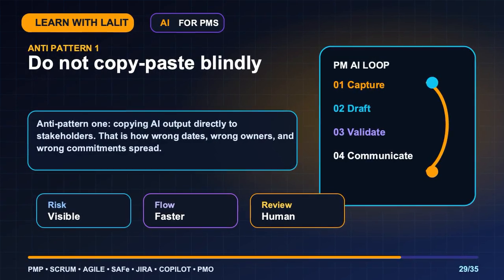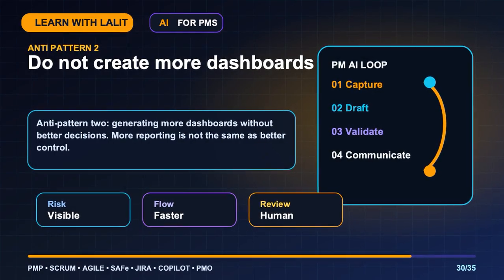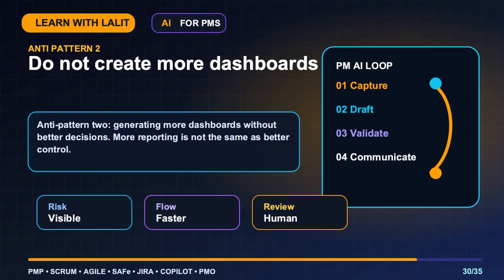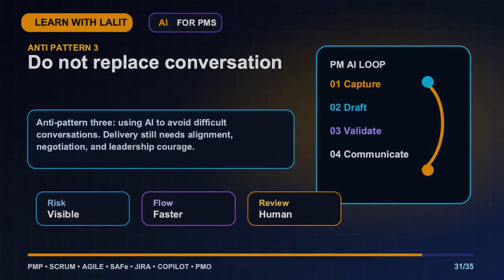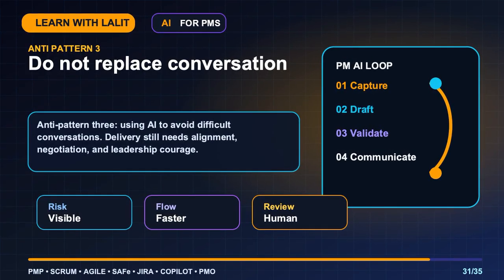Anti-pattern 1. Copying AI output directly to stakeholders. That is how wrong dates, wrong owners, and wrong commitments spread. Anti-pattern 2. Generating more dashboards without better decisions. More reporting is not the same as better control. Anti-pattern 3. Using AI to avoid difficult conversations. Delivery still needs alignment, negotiation, and leadership courage.